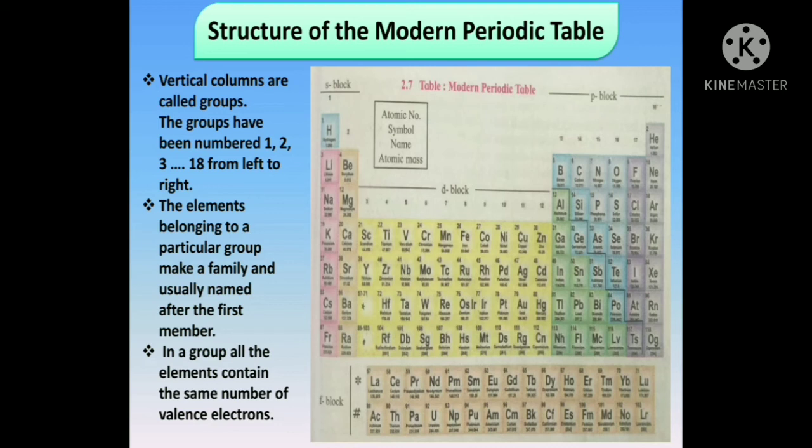If we come to beryllium, you will find that the atomic number is 4, so the electronic configuration is 2-2 and beryllium has 2 electrons in the outermost orbit. In the same way, magnesium has 2 electrons in the outermost orbit, Ca, Sr, Ba, all these group 2 elements have 2 electrons in the outermost orbit. If you see group 17, fluorine, the atomic number 9 has electronic configuration 2-7. That means there are 7 electrons in the valence shell. Same with chlorine 2-8-7, and it goes with Br, I and the rest.